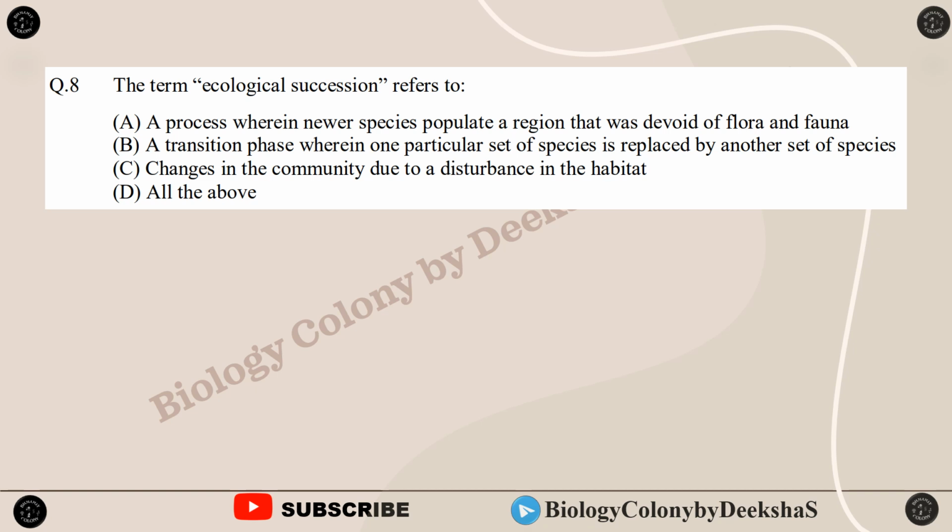The term ecological succession refers to a process wherein newer species populate a region that was devoid of flora and fauna. A transition phase wherein one particular set of species is replaced by another set of species. Changes in the community due to disturbance in the habitat. Yeah, all of the above. Well, the answer is all of the above. So ecological succession क्या होता है? Newer species जो populate करती हैं एक region को, और वो region devoid of flora and fauna था.